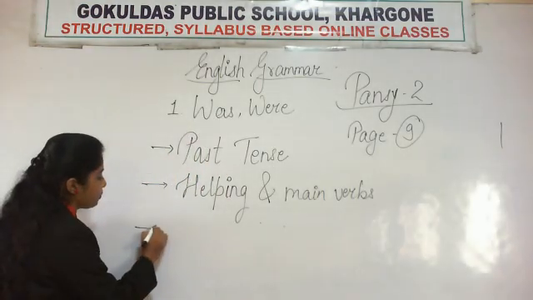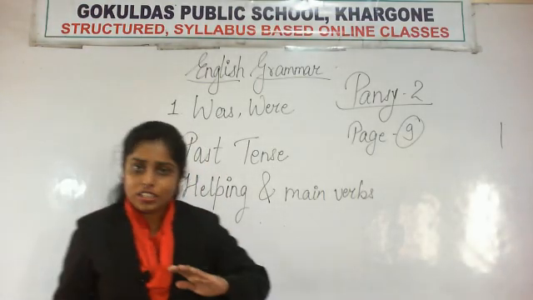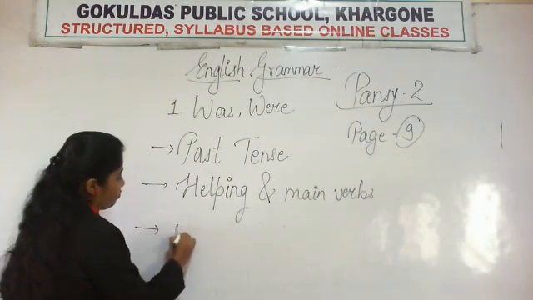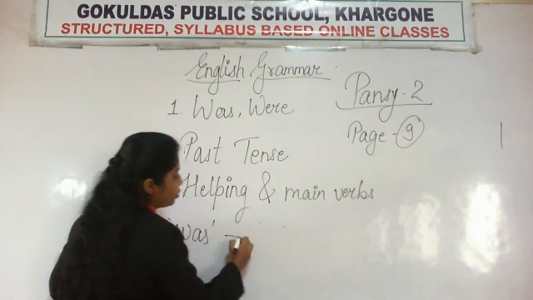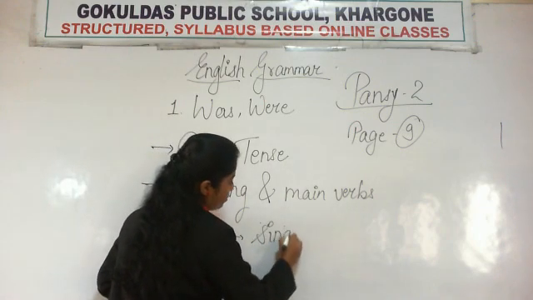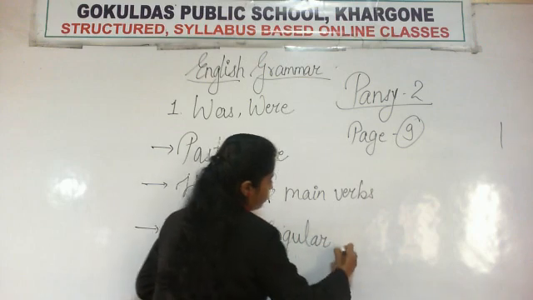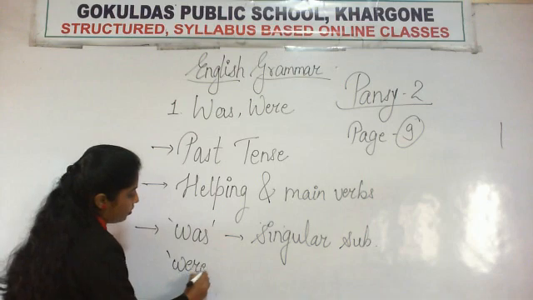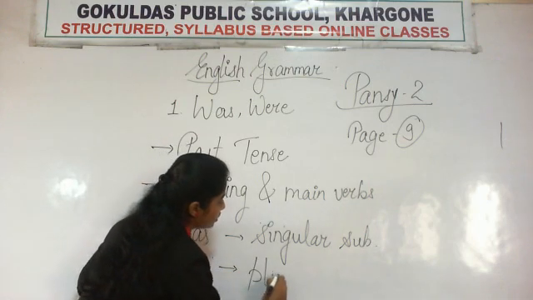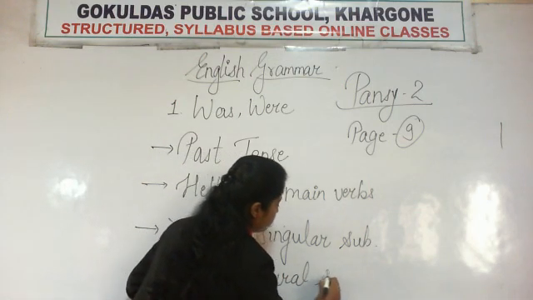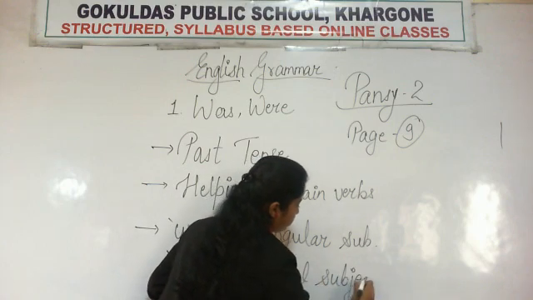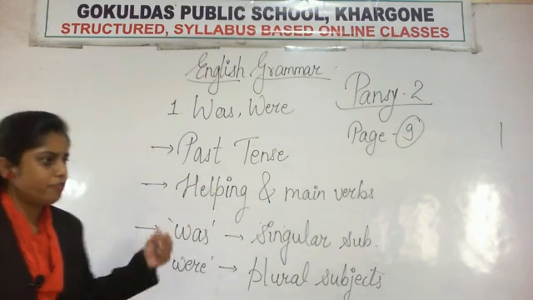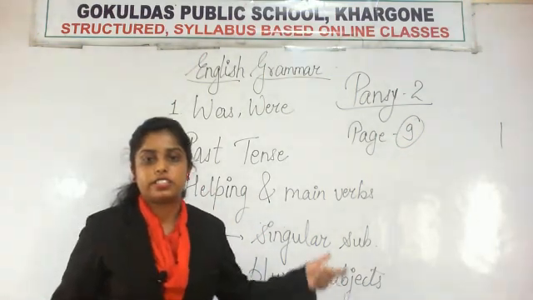Then the third thing is, was is used with the singular subjects, and were is used with all the plural subjects. Was is used with the singular subjects and were is used with the plural subjects.